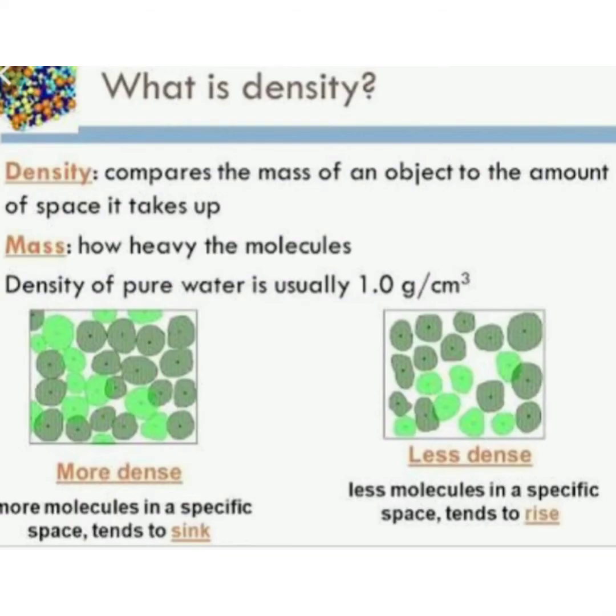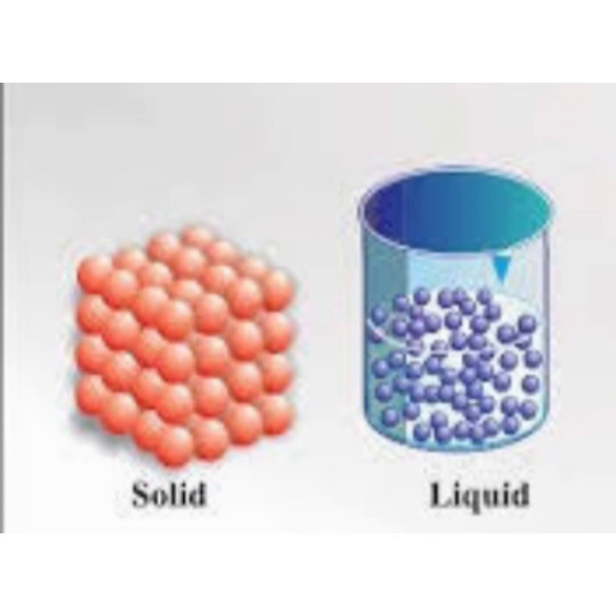It shows that the interparticle attraction in liquids is not as strong as that in solids. Therefore, the interparticle space in liquids is more in comparison to solids. Liquid has a larger volume than solid.